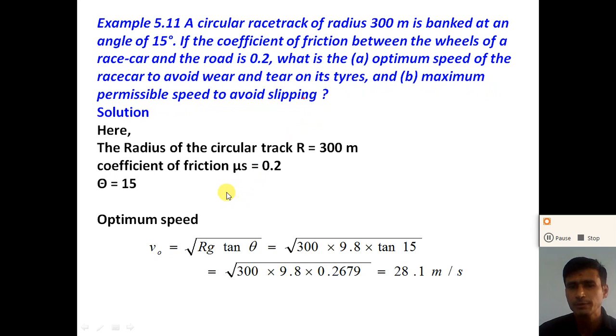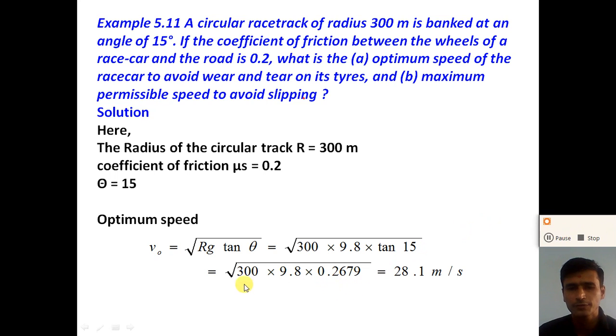So for optimum speed, what is the formula of the optimum speed of the car on a circular track? Optimum speed V0 is equal to under root of R g tan theta, right? Now if you put in the values, R is equal to 300, g 9.8, and tan 15. The value of tan 15 you can take from the log table. Here the value of tan 15 is 0.2679.